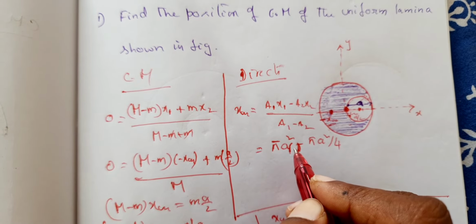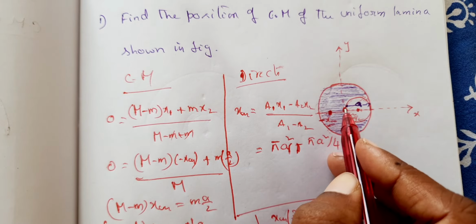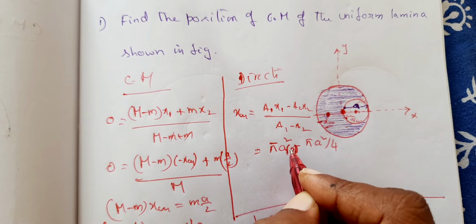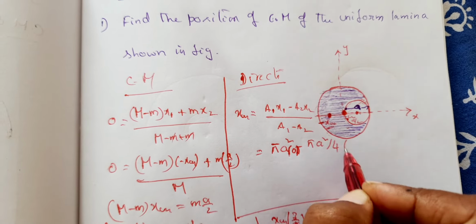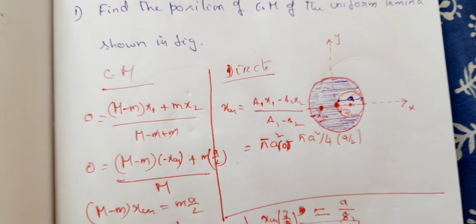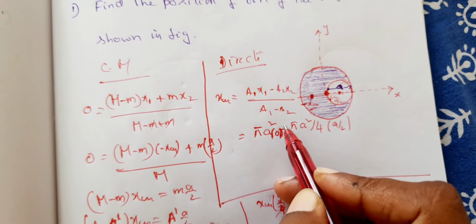Which is 0, is it not? This is at 0 for the major mass. Right, pi A square by 4, this is at A by 2. Right, so now is that clear?